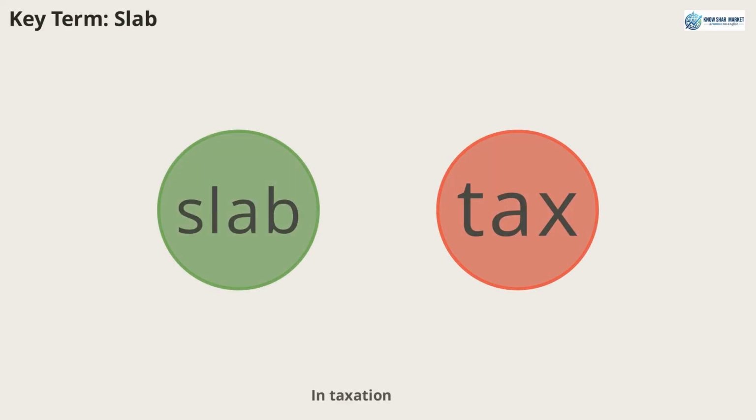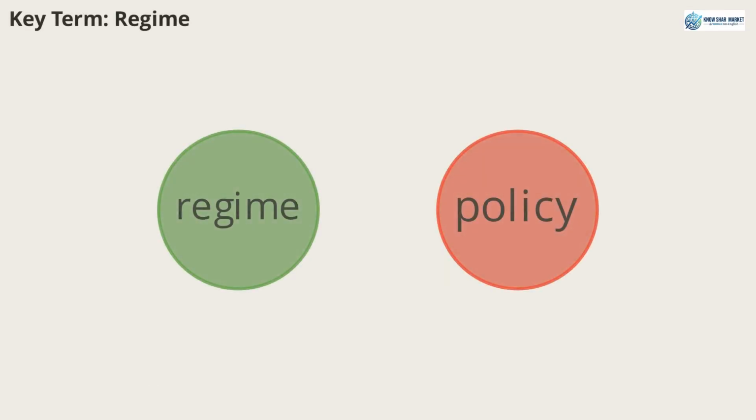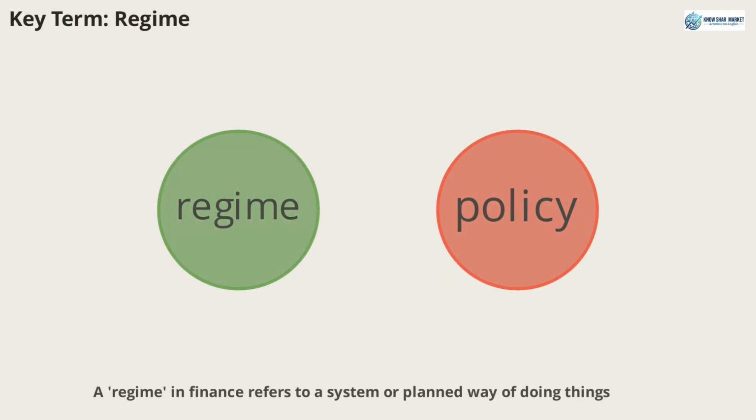In taxation, a slab refers to a range of income that is taxed at a particular rate. For example, income is taxed according to different slabs. This term is essential for discussing progressive tax systems. Regime in finance refers to a system or planned way of doing things, especially one imposed from above. For example, the active 2026 tax regime. This term is useful for discussing different policy environments.